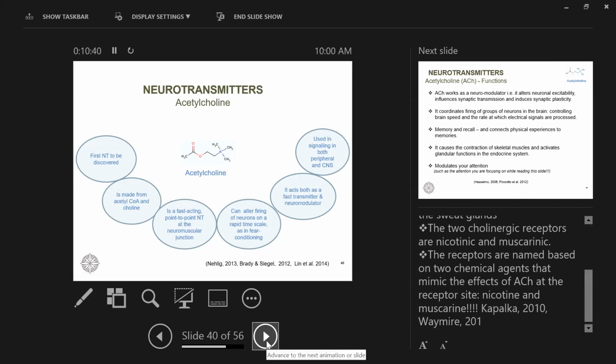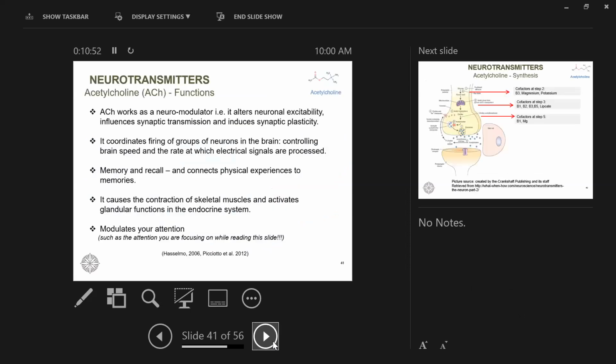These receptors are named on the basis of chemical agents that they can mimic, which are nicotine and muscarine. You don't have to remember. I just thought I'd share it, since it's kind of interesting.